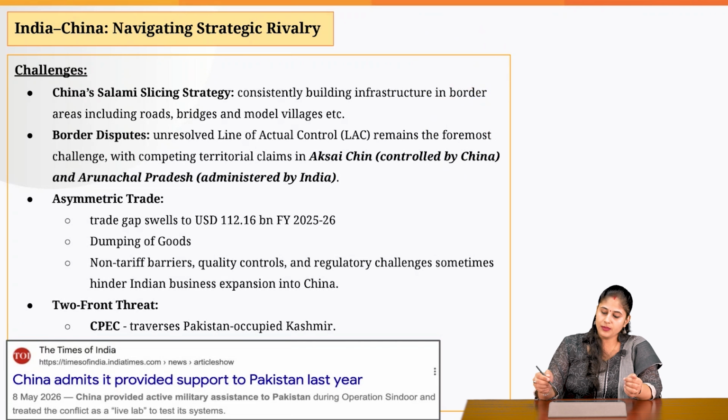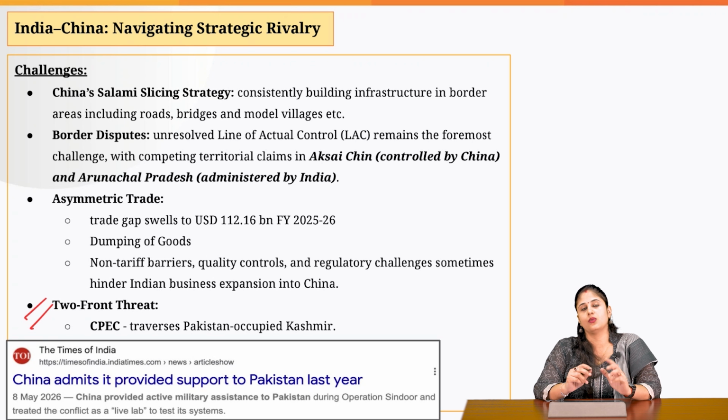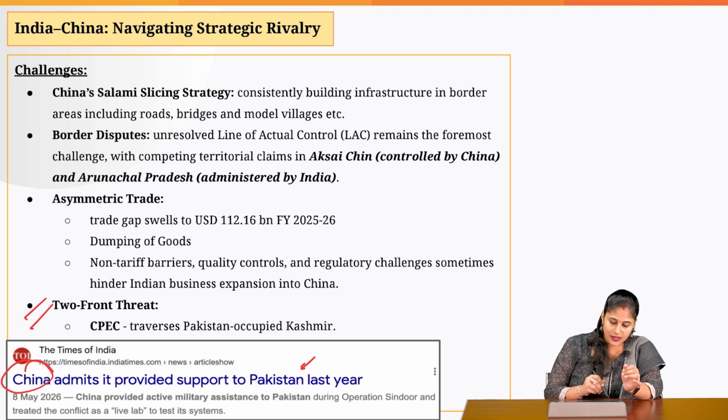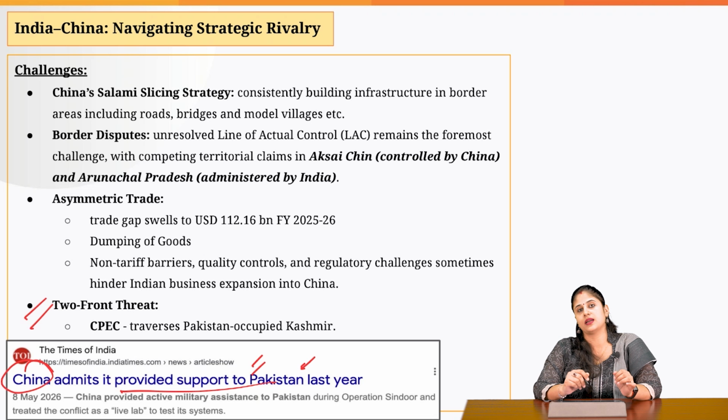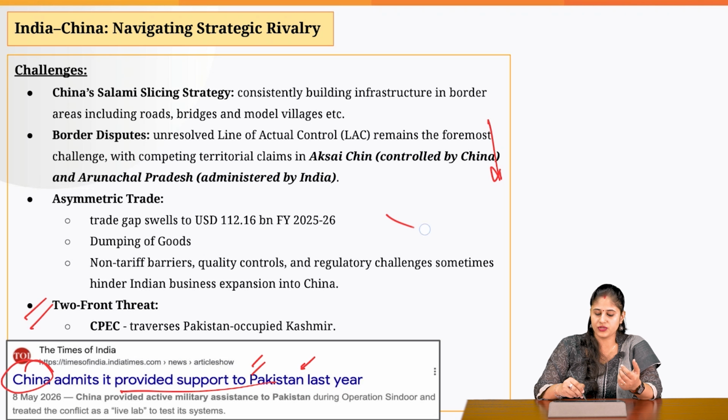Then another problem is the two-front war that we face. Why? Because you all know that China has a favorable relation with our neighboring country, that is Pakistan. And this turned out to be very problematic during Operation Sindoor. China later on admitted that yes, it provided support to Pakistan during Operation Sindoor. So we continuously face a threat of two-front war. One war from China's side, another war from Pakistan's side. And the problem is both of these countries are nuclear weapon states.